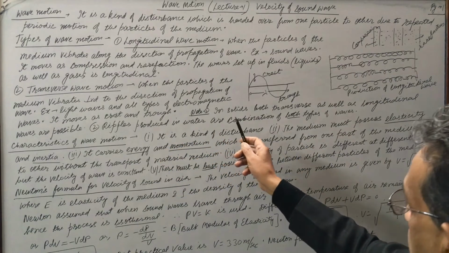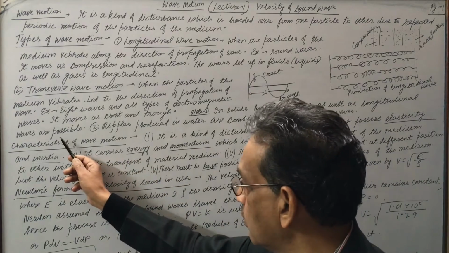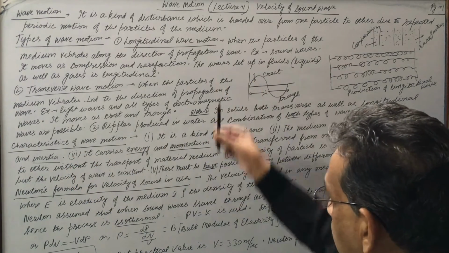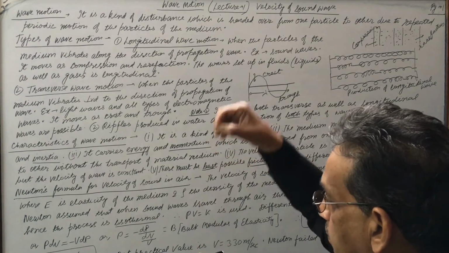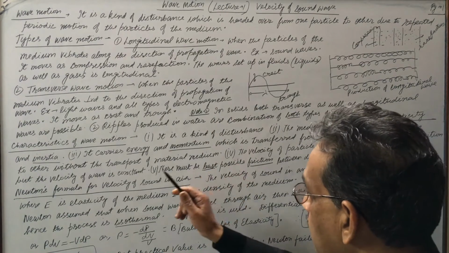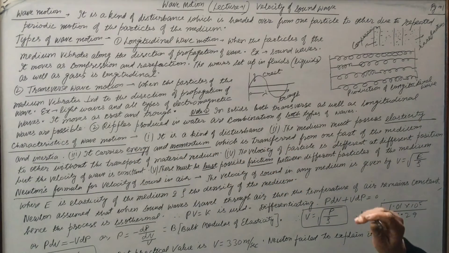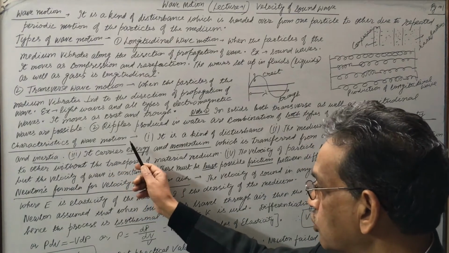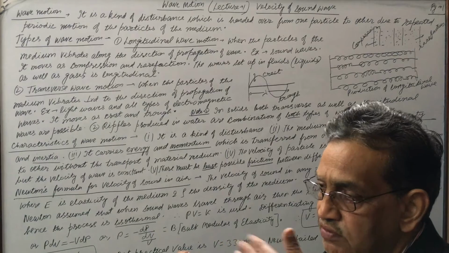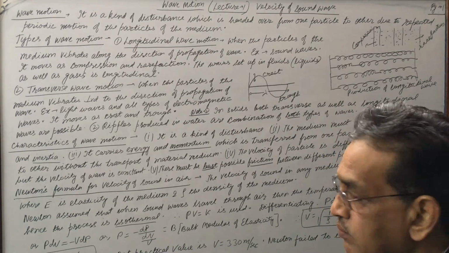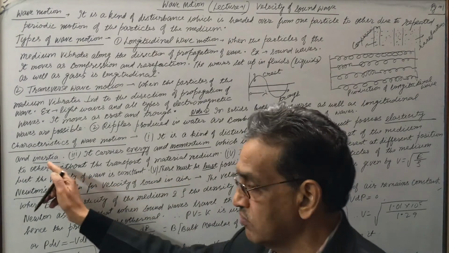Now note number 1, in solids both transverse as well as longitudinal waves are possible. If we pull a solid lengthwise and release it, longitudinal waves will be generated; if we pull it perpendicular and release, transverse wave will be generated. Ripples produced in water are a combination of both types of waves. Now next, characteristics of wave motion. Number 1, it is a kind of disturbance. As I told you, if I am speaking something, I am disturbing the particles of the medium.